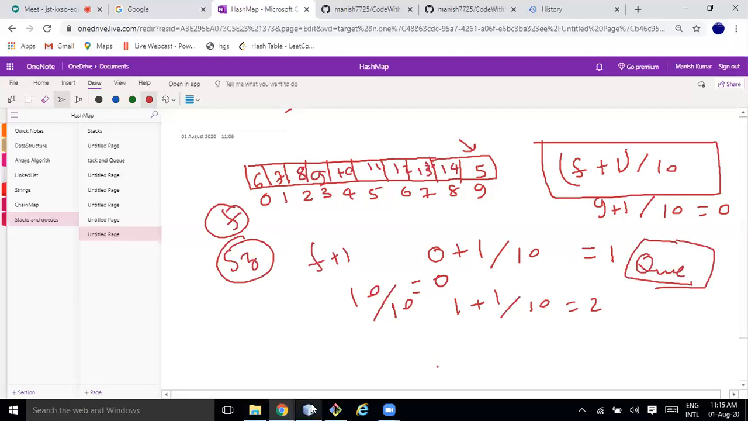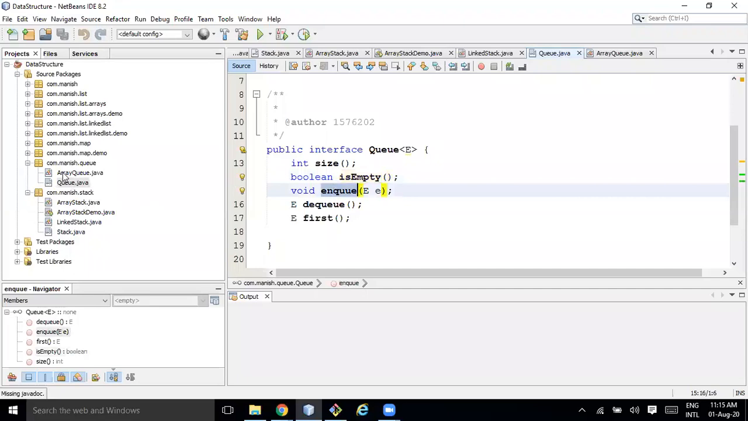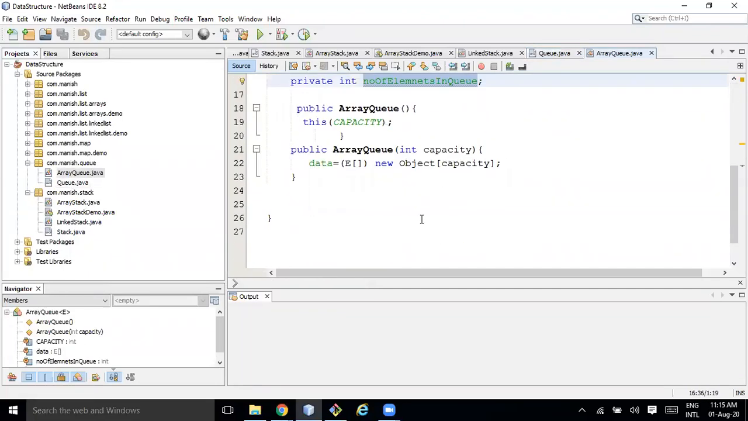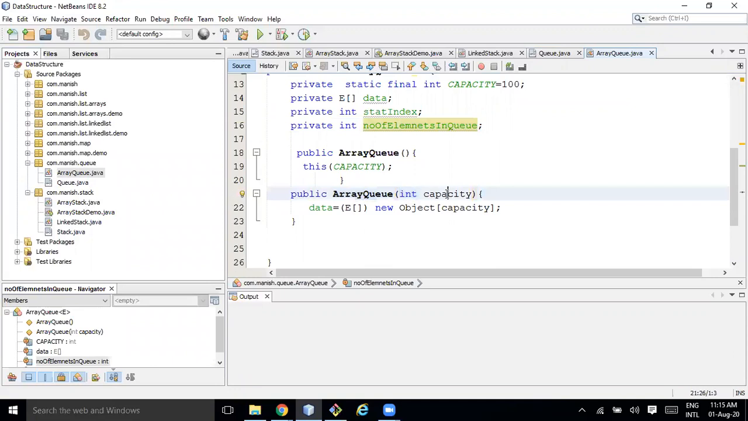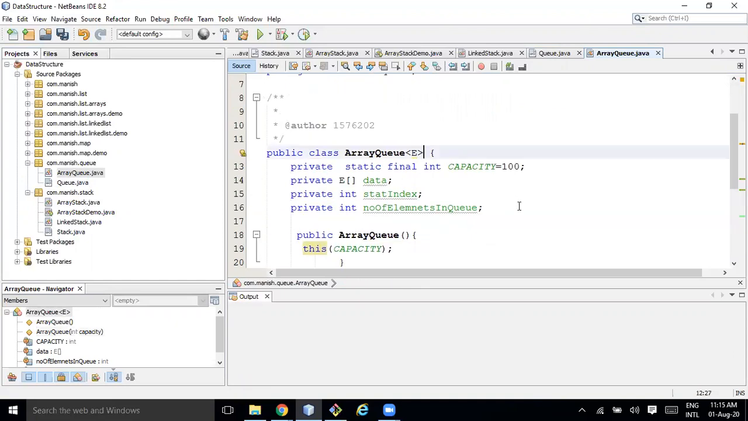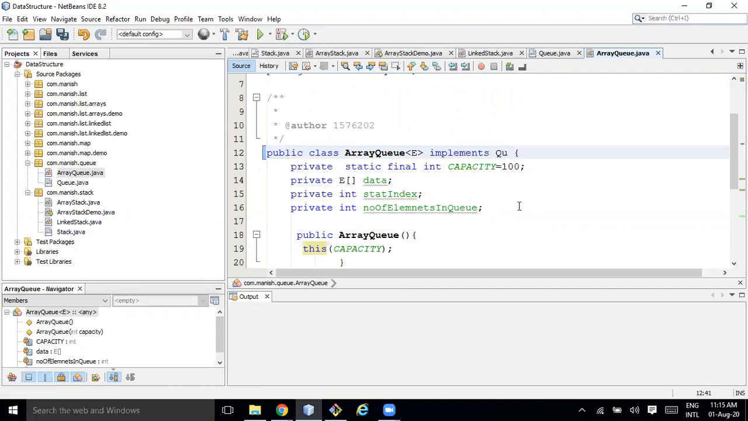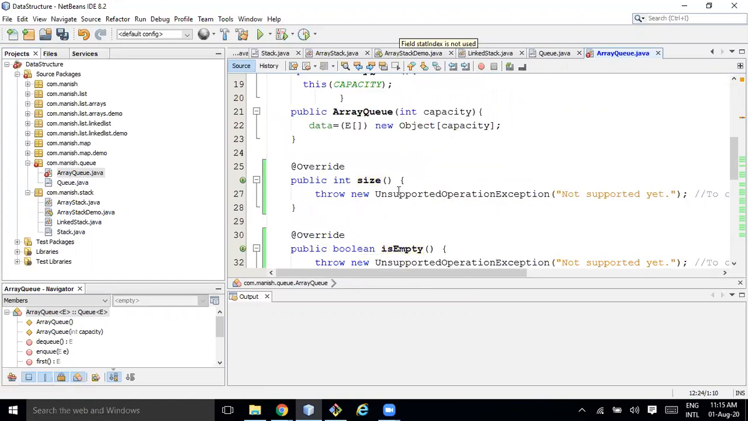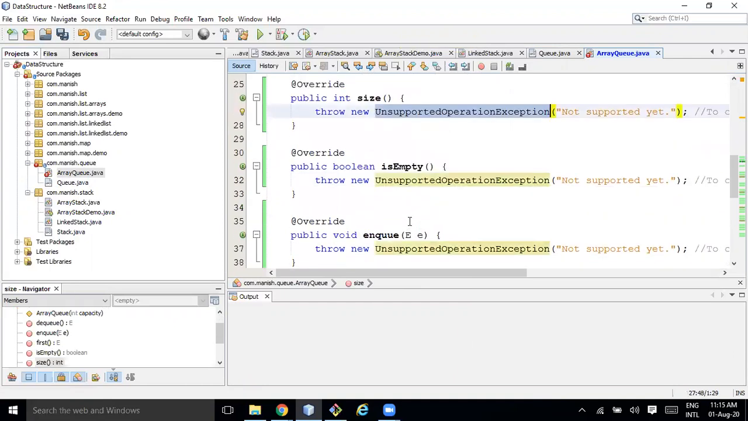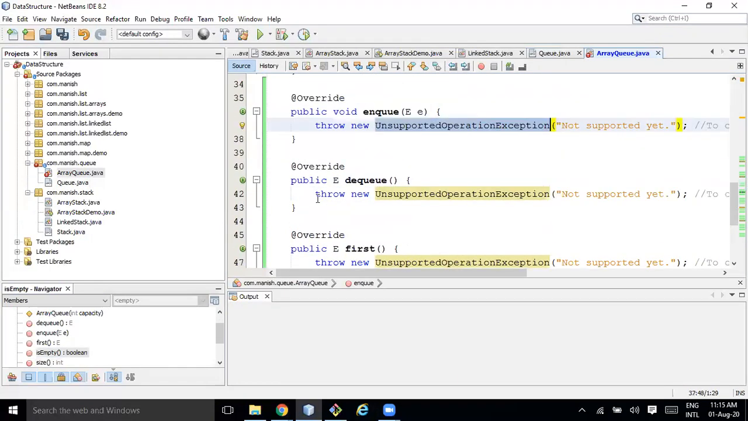So let me go here. Here you have queue, here array queue. I have declared the capacity also. You have the constructor ready. If this one is implementing queue, just write implements Queue. It will ask you to implement all the abstract methods. Size and empty are very simple, but try to write the methods for enqueue and dequeue.